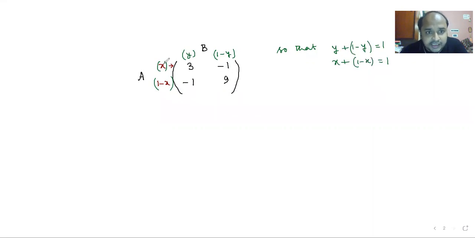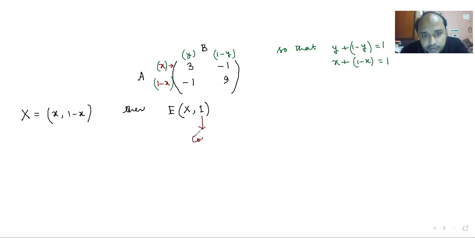What will be the expectation in this particular case? If I call this pair X and 1 minus X as capital X, then the expectation of capital X, by keeping this notation, this one is actually column 1, and I'm keeping column 1 fixed.